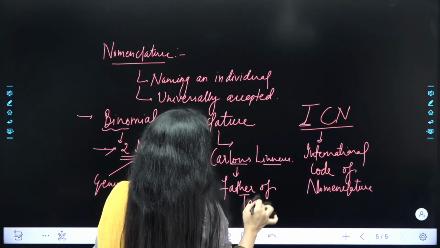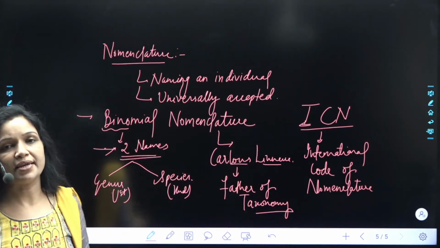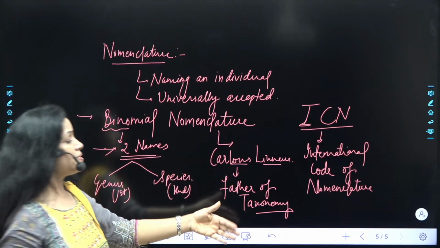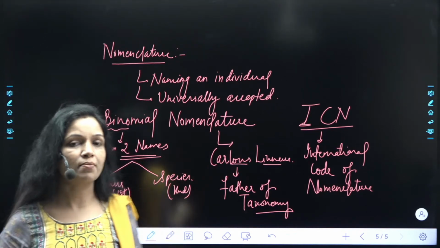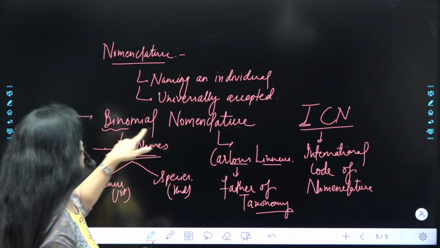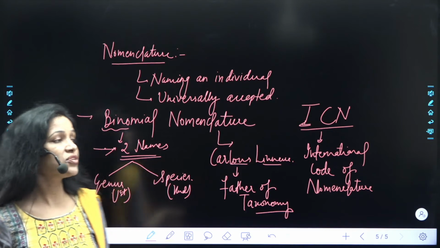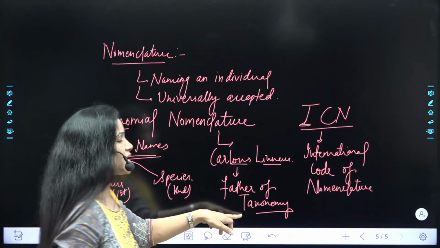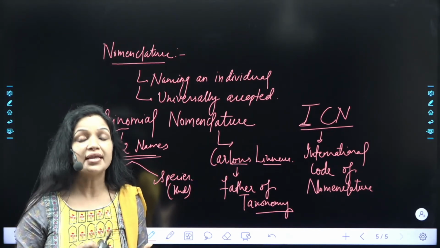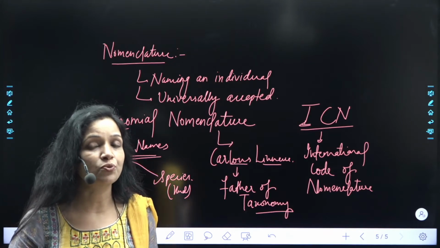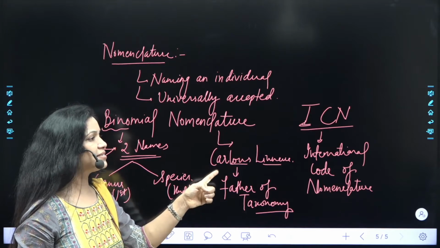Father of taxonomy. One of you asked me, ma'am, what is taxonomy? है ना? अभी थोड़ी देर पहले ही आप में से मुझसे किसी ने पूछा था. देखो, taxonomy is a science. है ना? When we talk about the difference between the taxonomic hierarchy and taxonomy, taxonomy is a science that deals with the nomenclature, that deals with the identification and classification of an organism. ठीक है? टेक्सोनॉमी वो साइंस है जिसमें हम किसी भी ऑर्गेनिज्म को उसका नाम देते हैं, उसको आइडेंटिफाई करते हैं एंड देन वी क्लासिफाई इनटू टू पर्टिकुलर ग्रुप और सेट और फाइलम. दैट इज टेक्सोनॉमी. फादर ऑफ टेक्सोनॉमी इज कैरोलस Linnaeus.